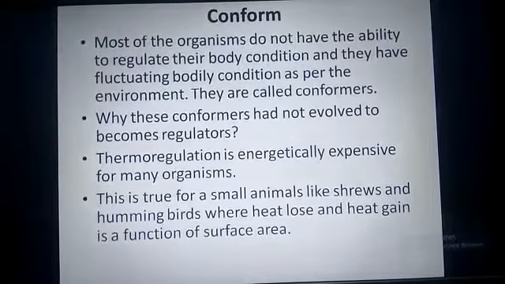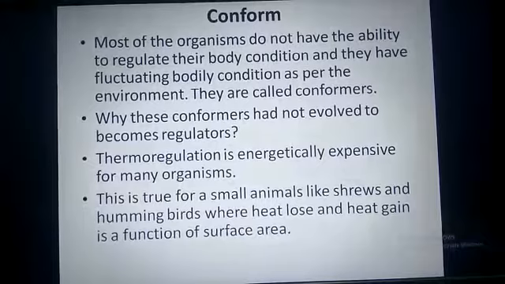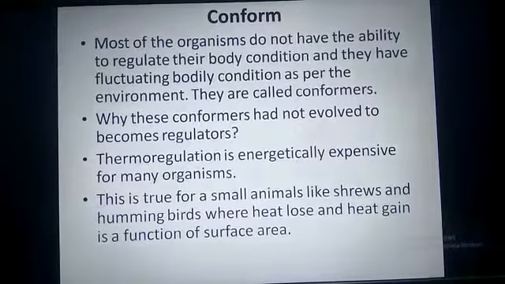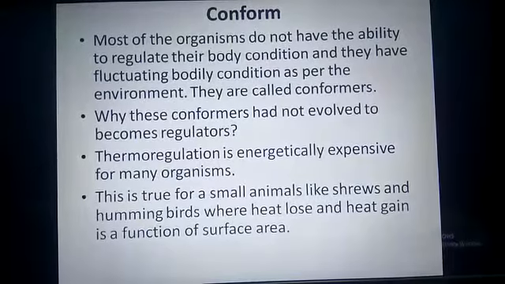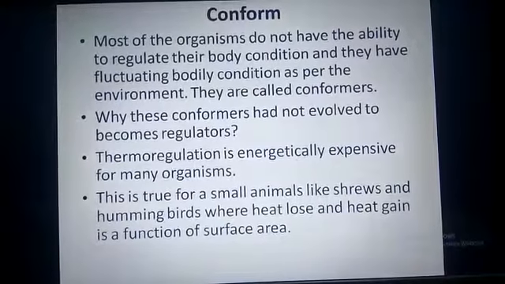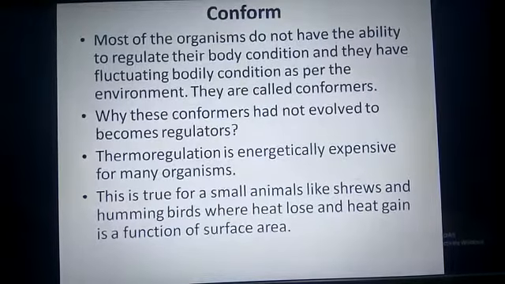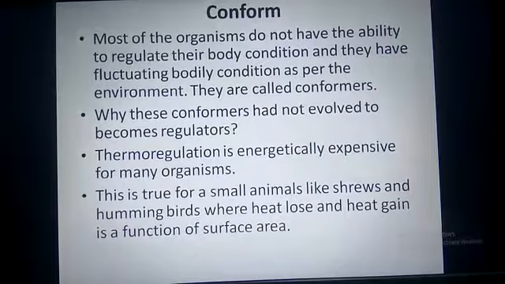This is true for small animals like shrews and hummingbirds, where heat loss and heat gain is a function of surface area. These animals have a large surface area relative to their volume. As a result, they tend to lose heat very fast when it is cold outside, and they have to spend more energy to generate heat through metabolism. So they cannot afford to do that, and they become conformers.